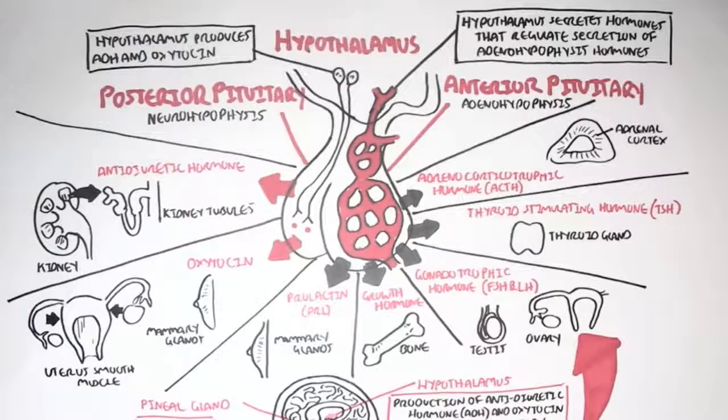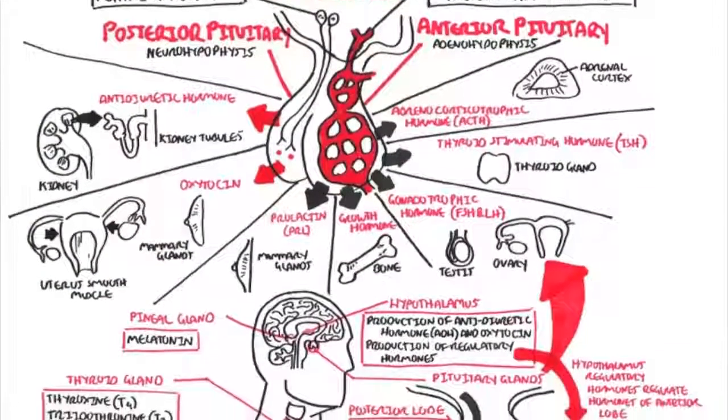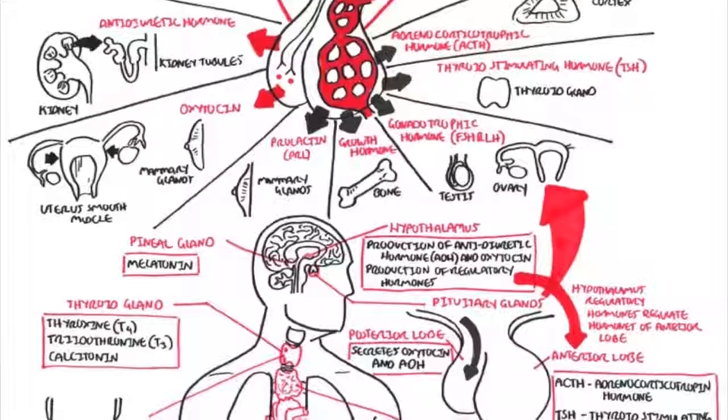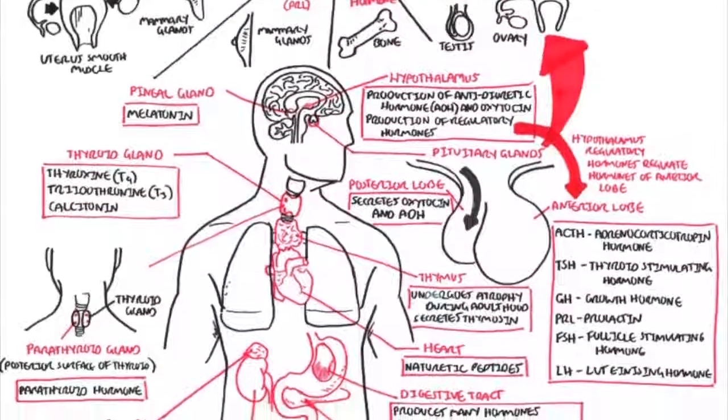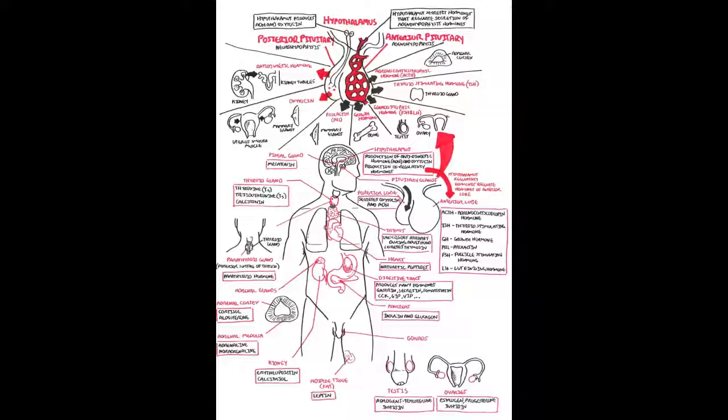So as you can see, the pituitary gland secretes a variety of hormones, and they're controlled in a very confusing manner. I'll provide a video that will look in more detail at the pituitary gland. Actually, I'll provide links hopefully to many of these hormones, so you can click on the link on the screen and it will take you to this video so you can watch it in a bit more detail.